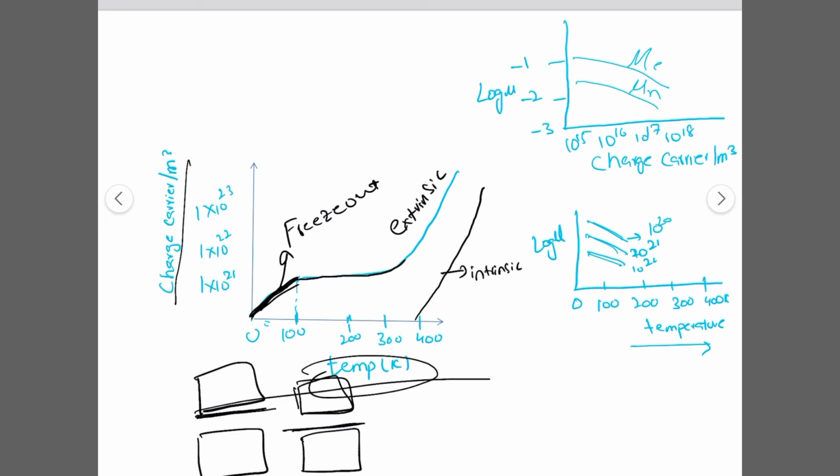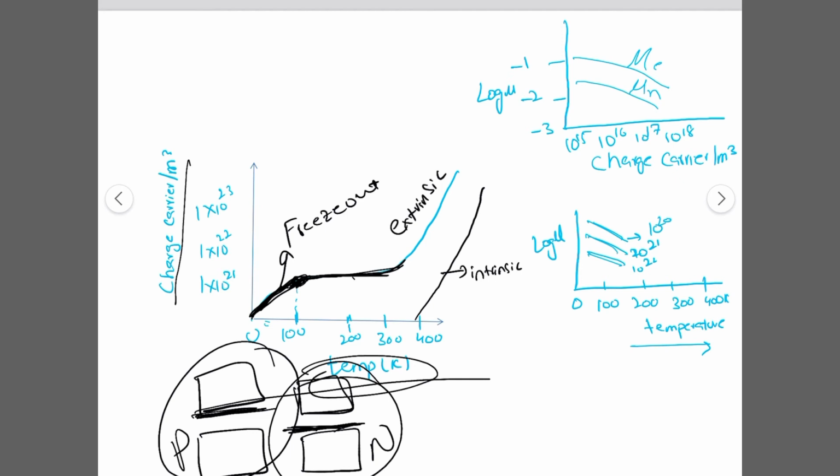Once the carrier concentration crosses a certain transition temperature, it will saturate, and the conduction process stays constant for a long time because of this limited number of carriers, or dopants, in the extrinsic semiconductors, N or P types.